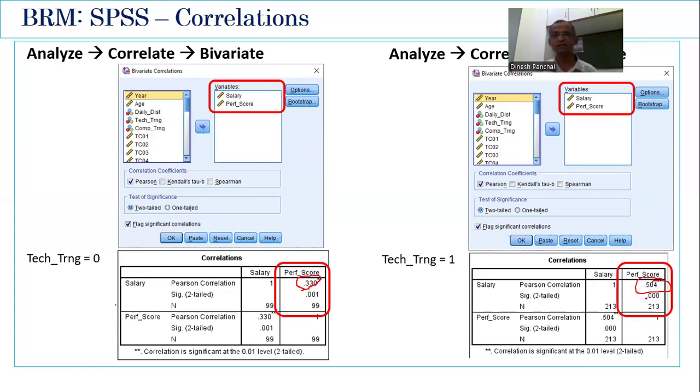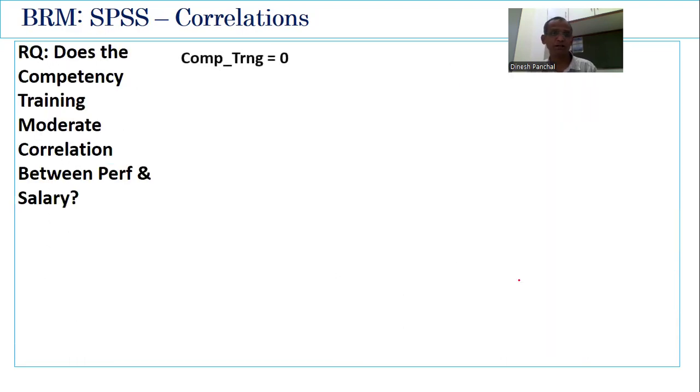So we can see that the status, whether the employee has taken a technical training or not, does impact the correlation between salary and performance. In case of employees who have taken a technical training, the correlation is comparatively stronger. So that's a moderating effect. And hence,